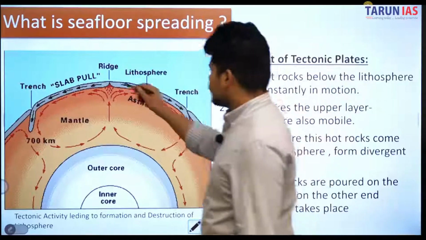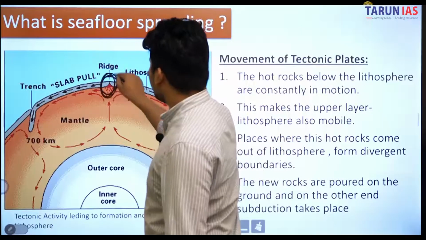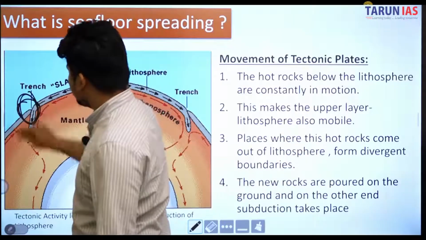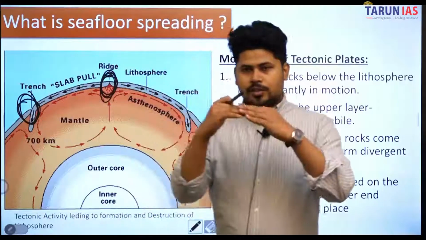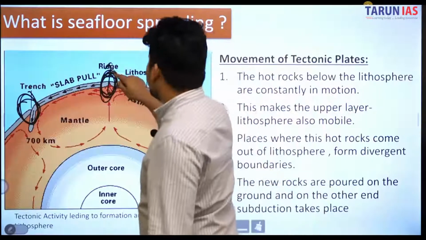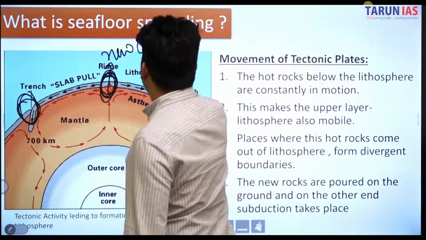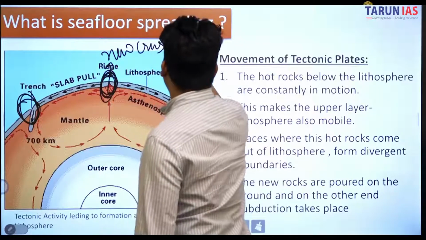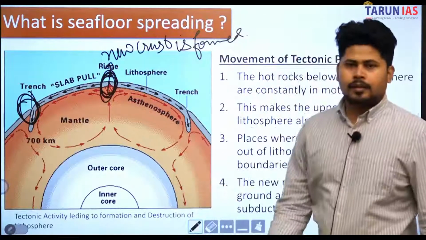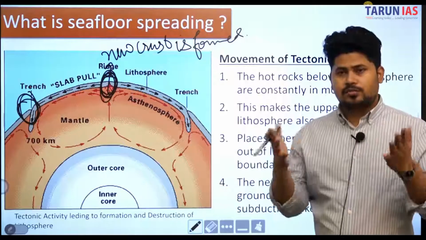Now, this is a place where we can have divergent boundaries. This is a place where we can have convergent boundaries. Convergent boundaries पे subduction zones create होते हैं. Divergent boundaries पे new crust का formation होता है. New crust is formed. ठीक है? Divergent boundaries पे new crust is formed.